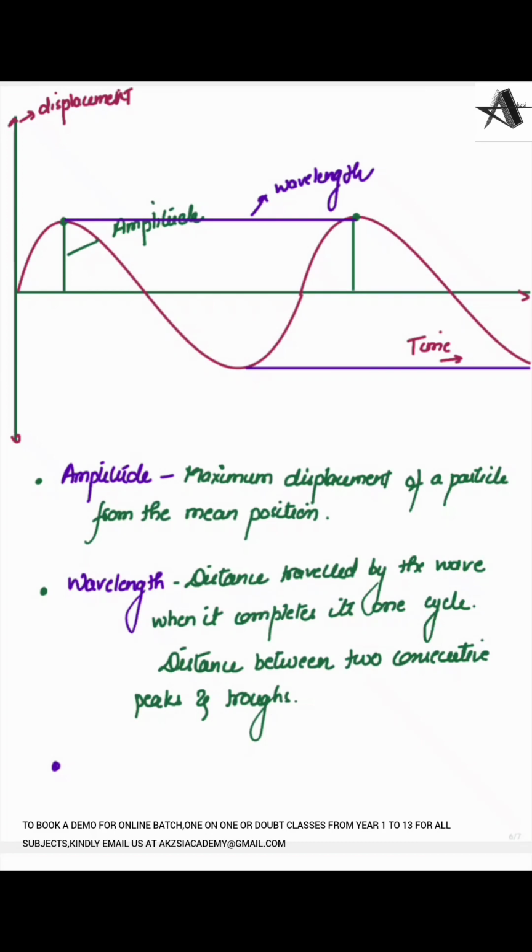Particles vibrate, transfer energy, and thus the wave travels. So how many times each particle is vibrating in a second gives the frequency. Or you can say the number of wave completions, that is, how many whole cycles have been completed in 1 second, is the frequency.